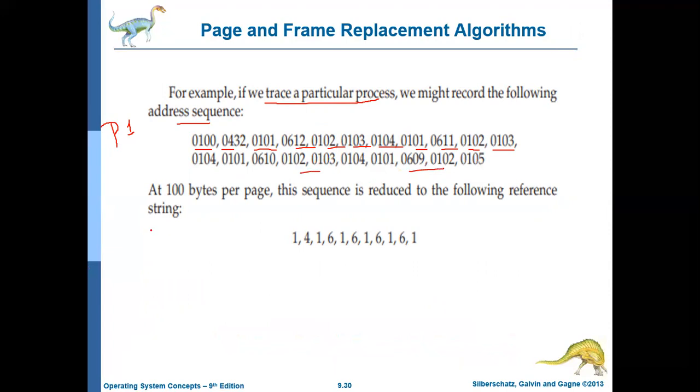Let us assume that the size of a page is 100 bytes. Let us assume page numbers start with 0. Addresses 0 to 99 refer to page 0, addresses 100 to 199 refer to page 1, and so on.